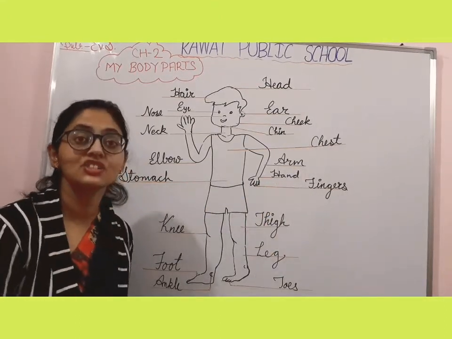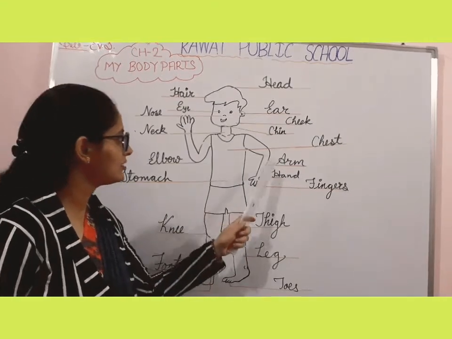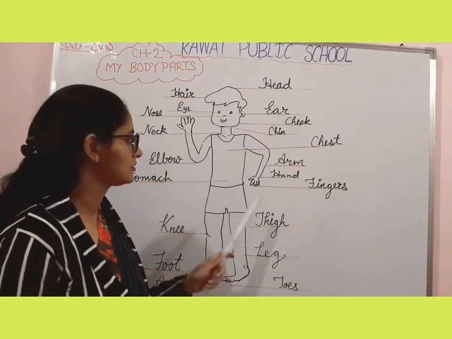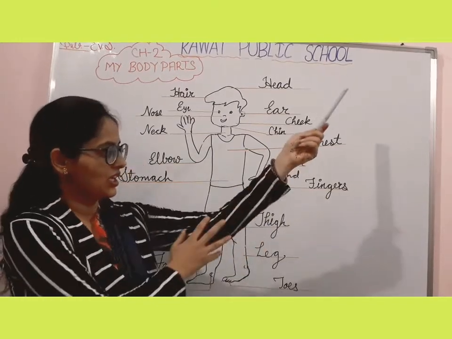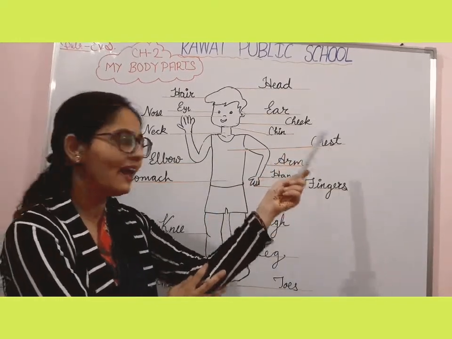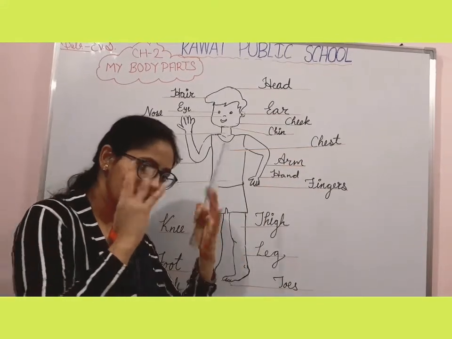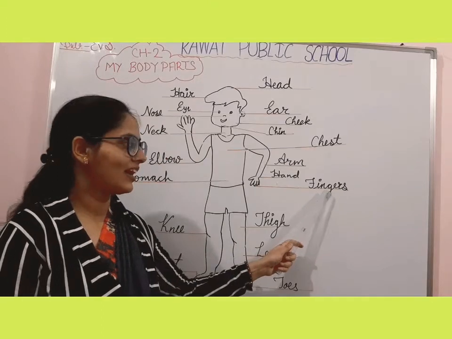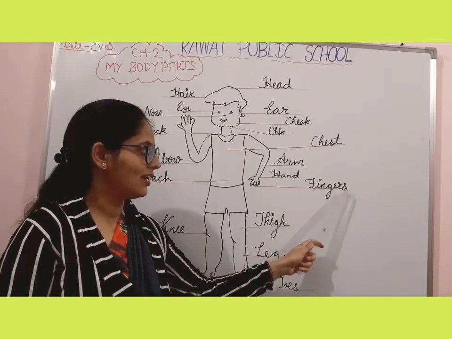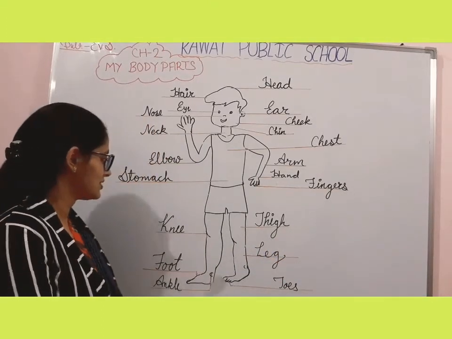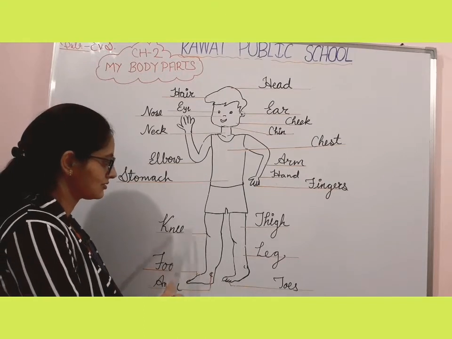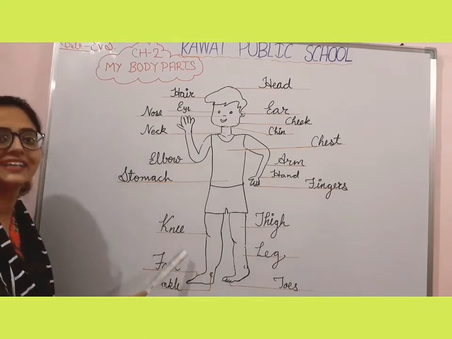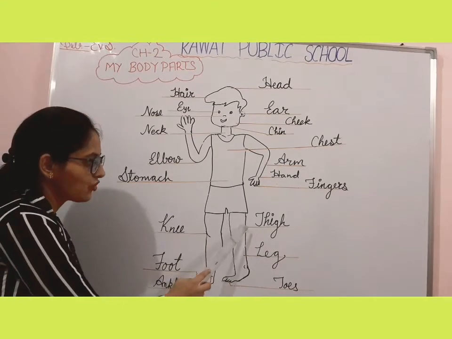What is this? C-H-E-S-T, chest. This? A-R-M, arm. This? H-A-N-D, hand. And these are our fingers. F-I-N-G-E-R-S, fingers. And this is K-N-E-E, knee. And what is this?